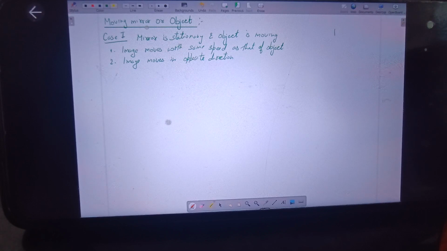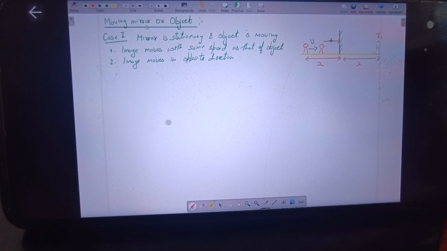To prove that, say the mirror remains stationary. This is the mirror, and this is the initial position of the object. If the object is at a distance of x, its image will also be found at a distance of x. Now the object moves towards the mirror by a distance y. So this is the new position of the object.